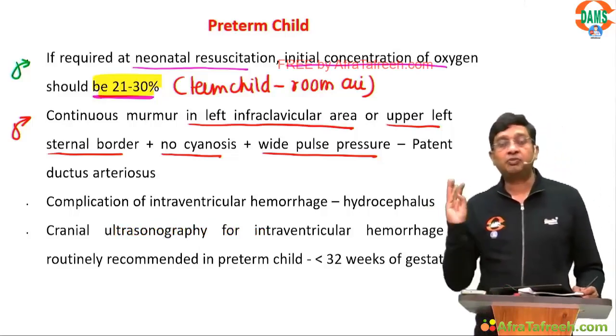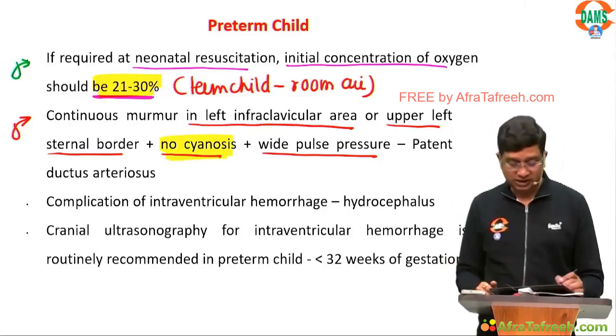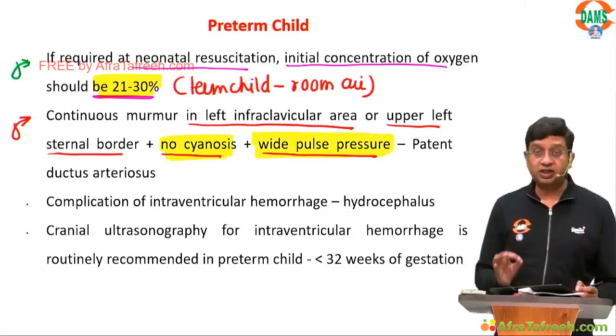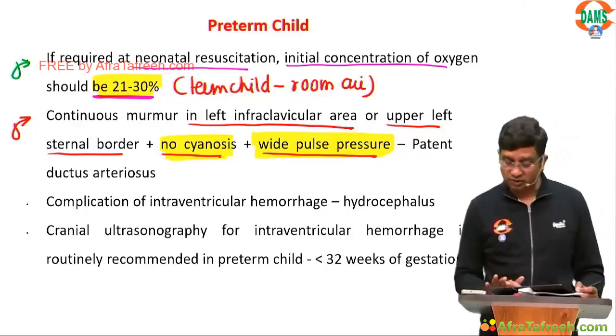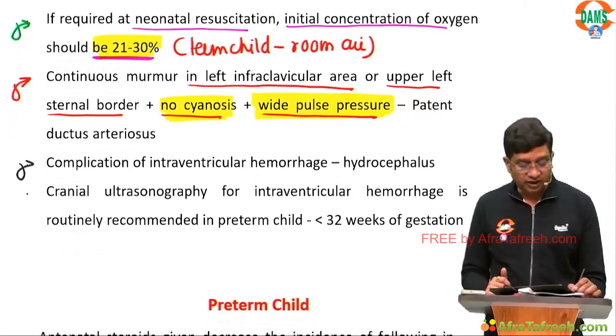Continuous murmur is the important thing to remember, with no cyanosis and a wide pulse pressure. So your answer is patent ductus arteriosus.